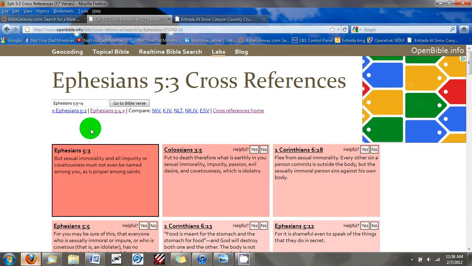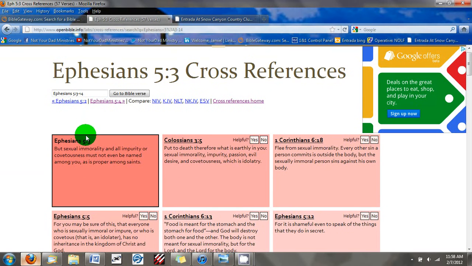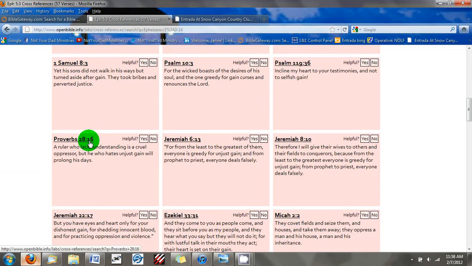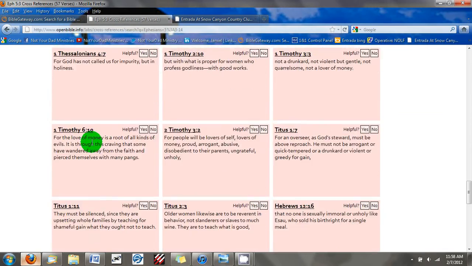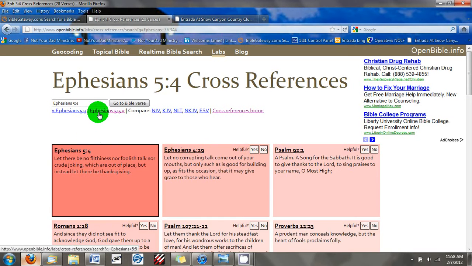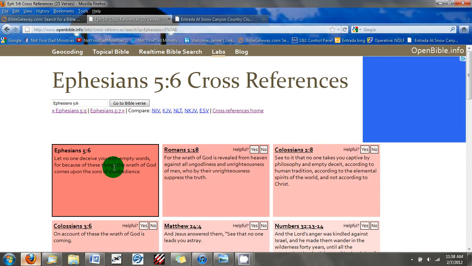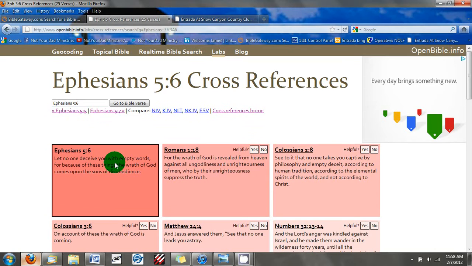Okay, so right now you have Ephesians 5 verse 3 right here. Then it lists all the different passages that also deal with the theme of that verse. You see there's tons of them here. If that's not the verse you want to do, you hit the next one, verse 4, then verse 5, verse 6, and each one of these has cross references and passages of the same topic.